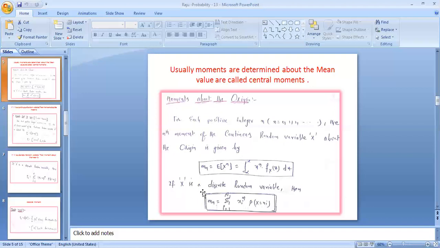If x is a discrete random variable, then we can define M of n equal to the sum from i equal to 1 to n of xi power n times the probability of x equal to xi. So this is the nth moment about the random variable x. This is called the moment about the origin. With respect to x we are finding it, so it is named the moment about the origin.